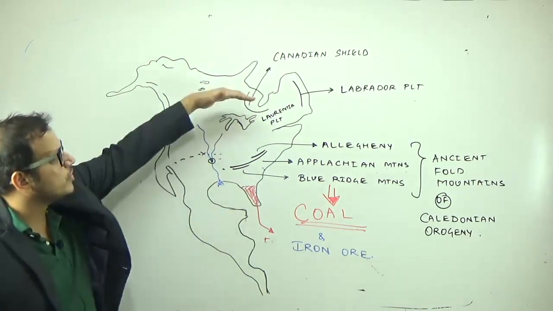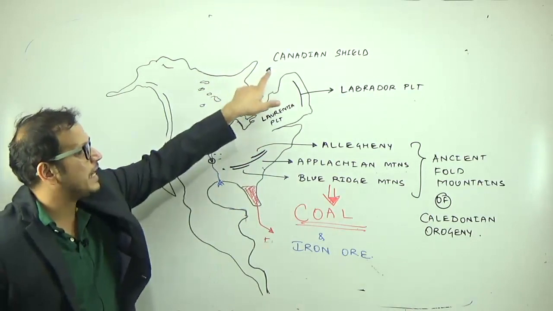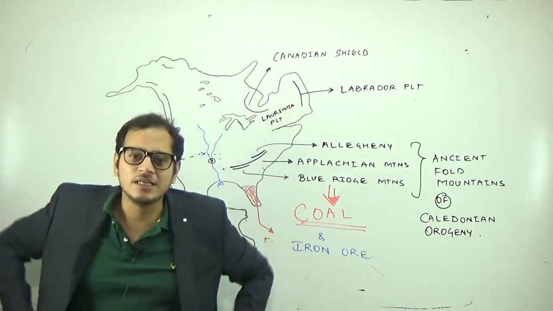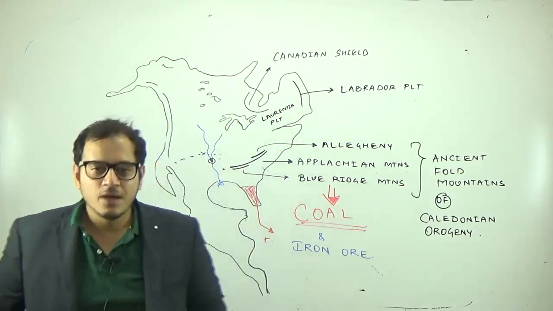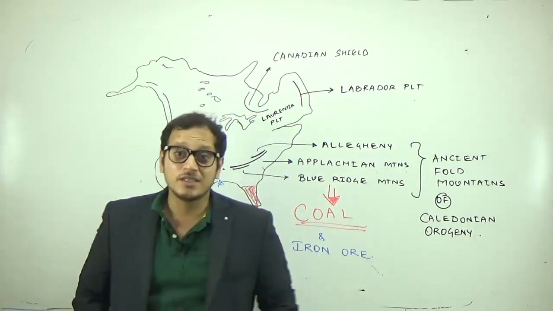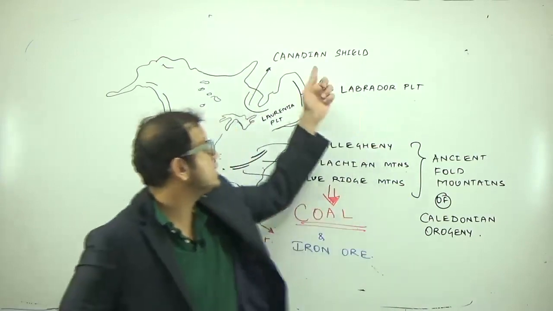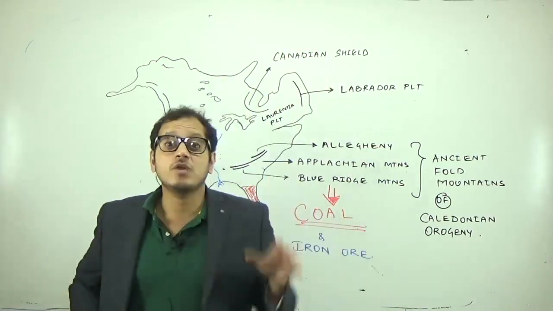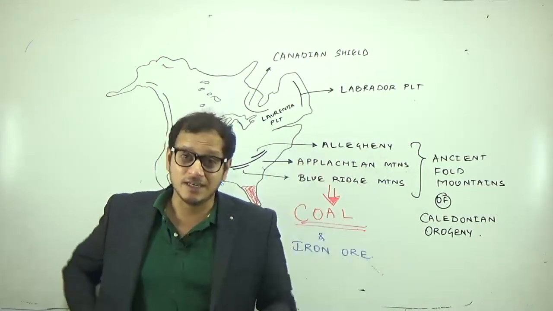Then if we go to the north, Laurentia Plateau, Canadian Shield and Labrador Plateau. This Canadian Shield and Laurentia Plateau are one of the oldest plateaus. No doubt this is a plateau, but it is known as a shield, and therefore it is one of the oldest regions of the earth.